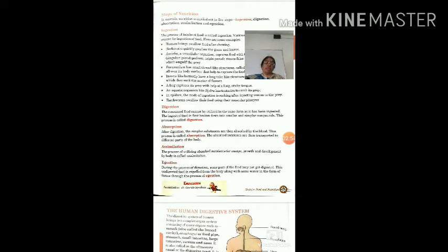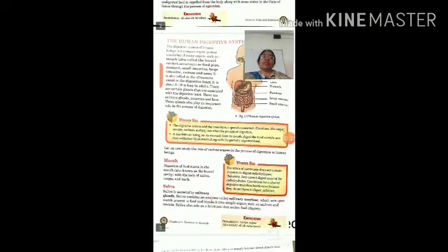Then assimilation. These nutrients will be utilized by the body of the organism. This is called assimilation. Now when the digestion process has been completed and assimilation is completed, there is some part of the food which is not digested, that is called undigested food. It has to be excreted out from the body, otherwise it can be poisonous to our body. So the process of excreting out the undigested food matter, that is called fecal matter, is called egestion. Egestion is also of different manners in different organisms.